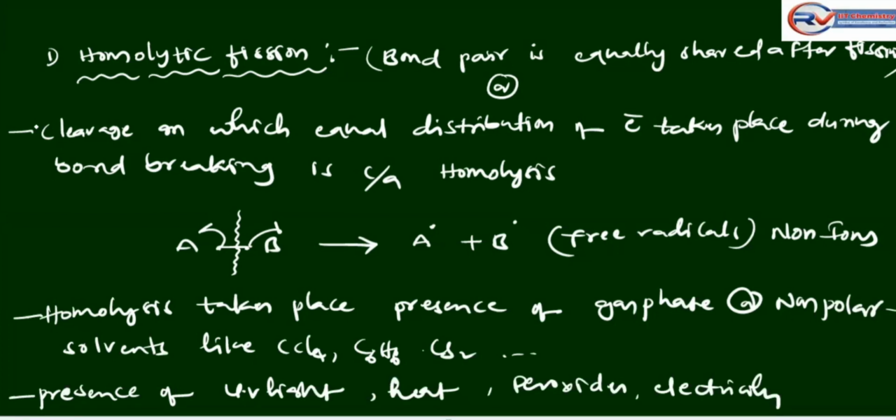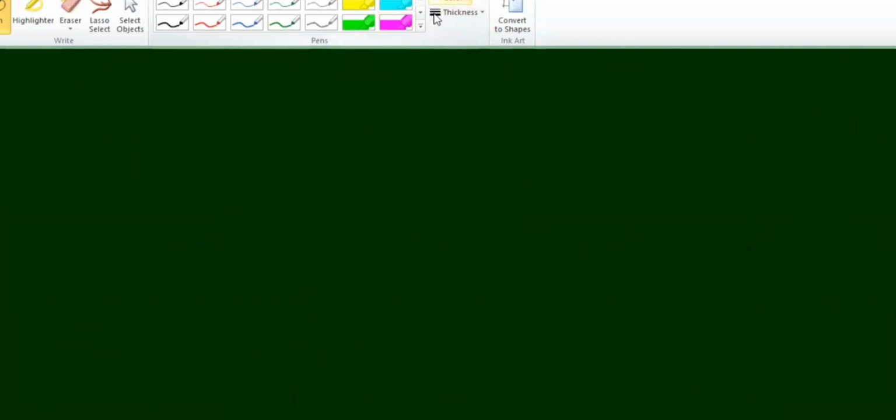The second one is heterolytic fission. Hetero means different, so the bond pair is unequally shared after fission.